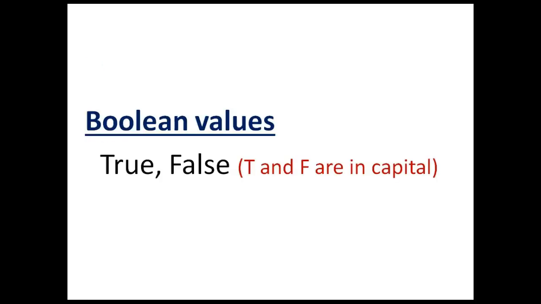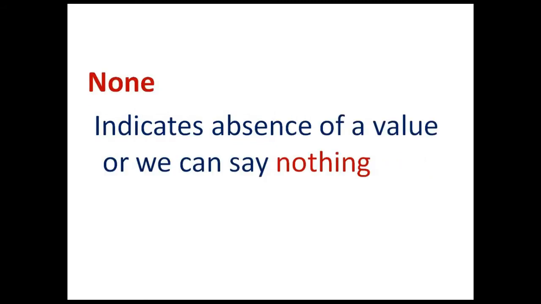Next type of values are Boolean values. There are only two Boolean values, True and False. See, T in True and F in False are in capital letters. Next type is None. None indicates absence of a value, or we can say nothing. That is, there is no value at all. See here, N is in capital letter.